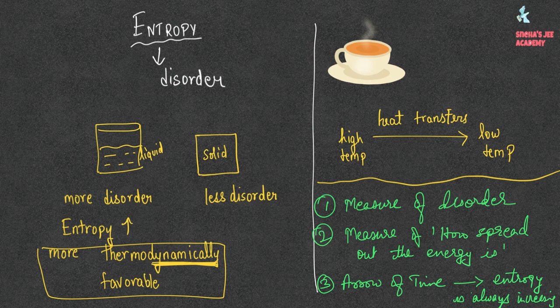So, point number two, entropy is also the measure of how spread out the energy is. So, as we burn fossil fuels like coal, gas, the energy spreads out. So, that is how we use fossil fuels like coal. So, the third point, if you consider the arrow of time, that is, time always moves in the forward direction. Therefore, as time passes, entropy always increases in the universe.